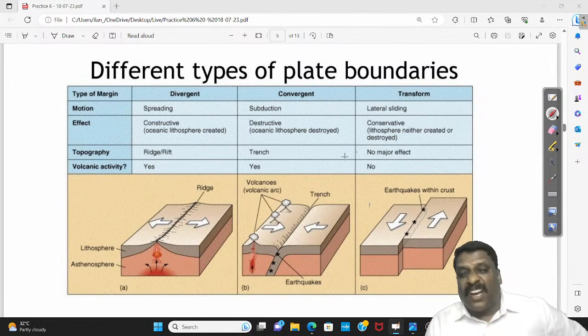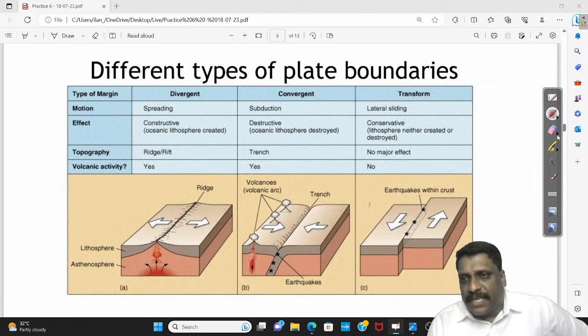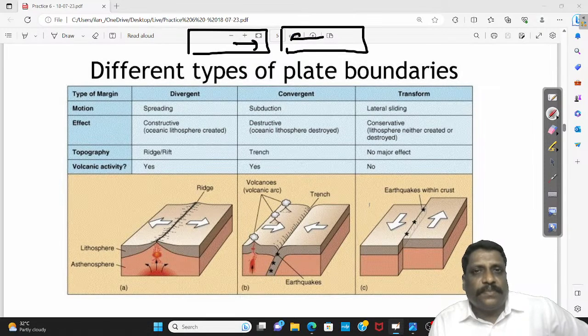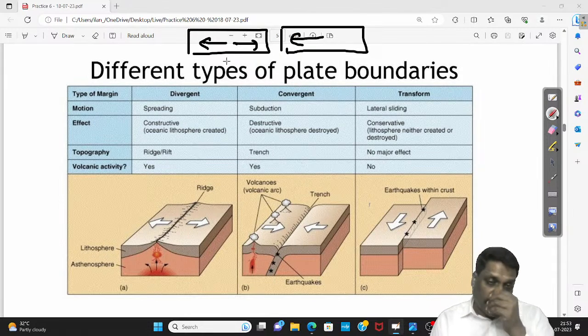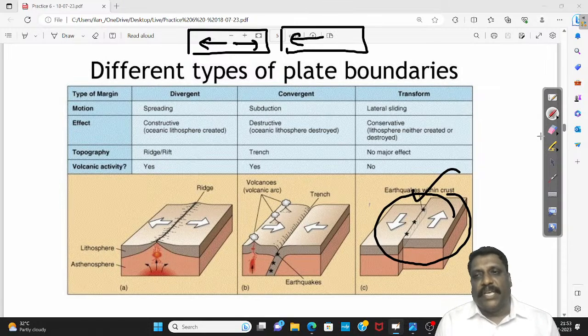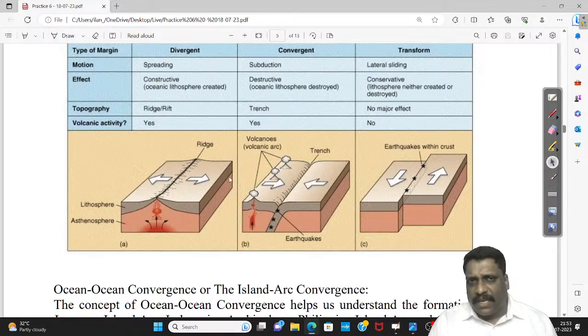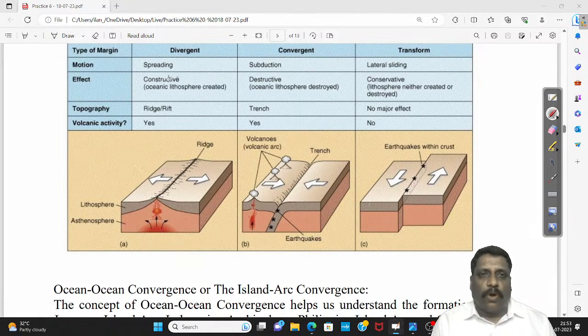The name itself is self-explanatory. Maybe this is 3-dimensional; in an examination, if you want to keep it simple, you can go for a 2-dimensional representation. Convergent boundary means I can take 2 blocks and say that they are moving towards each other. Divergent boundary means the same 2 blocks are moving away from each other. Transform boundary is more like sliding past each other. Neither convergent nor divergent, you call it a transform boundary.